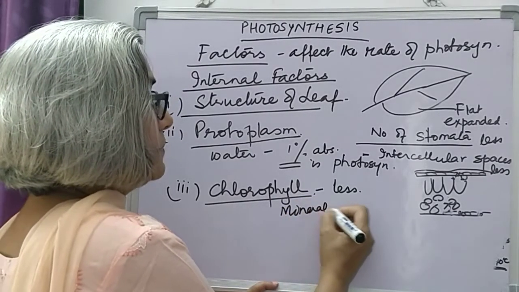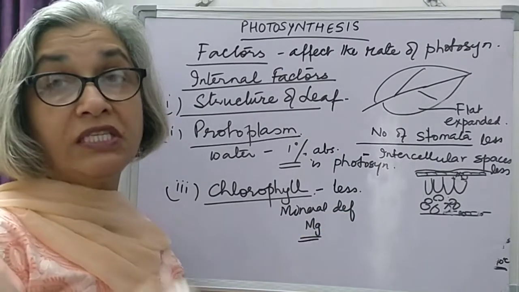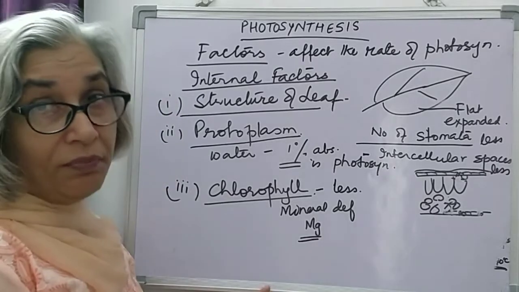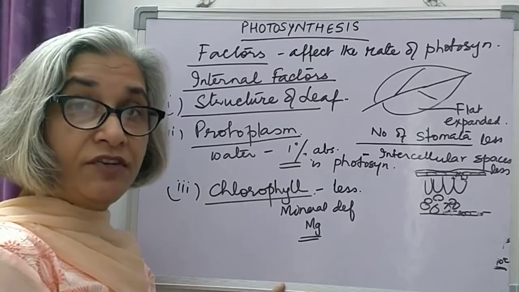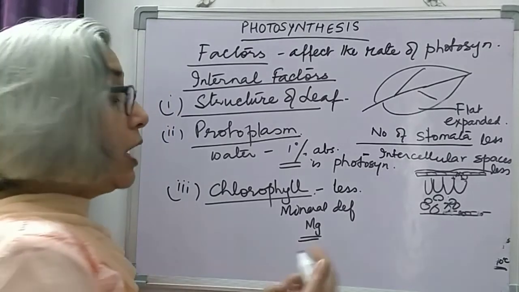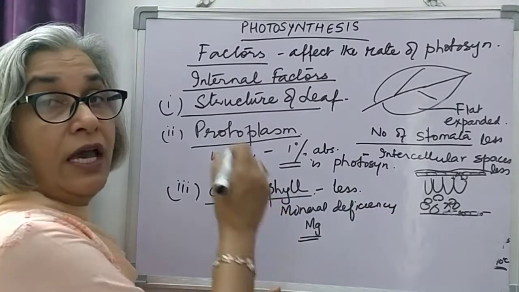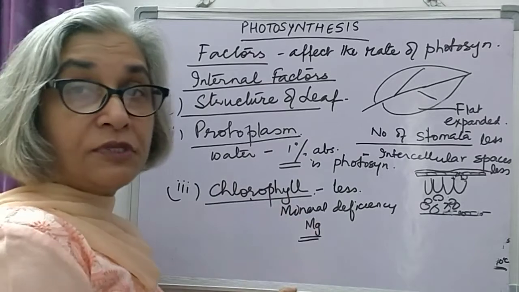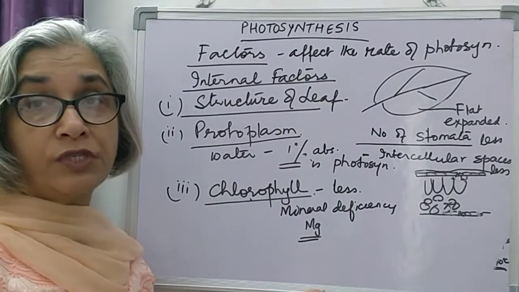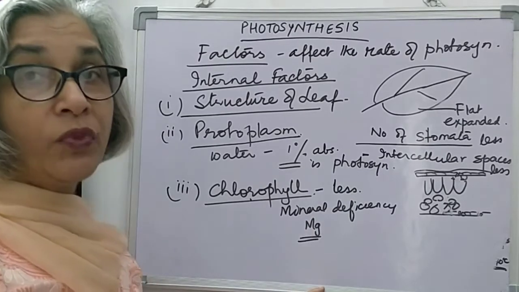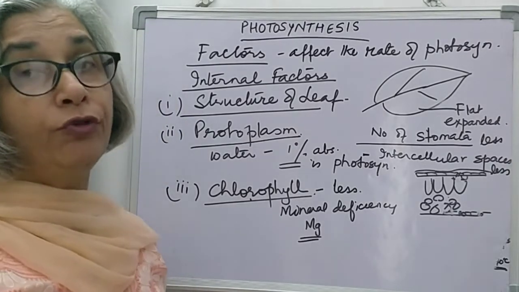mineral deficiencies. You know, magnesium is a very important mineral which is a constituent of chlorophyll. So if the plant is not getting enough magnesium, or there is a deficiency of nitrogen or other minerals, chlorophyll synthesis will be affected, and with less chlorophyll or absence of chlorophyll, photosynthesis will be affected. The rate of photosynthesis will be slow. So these are the internal factors that affect the rate of photosynthesis.